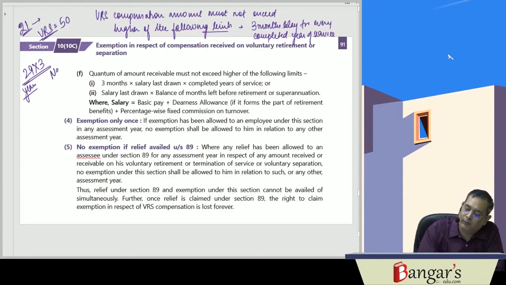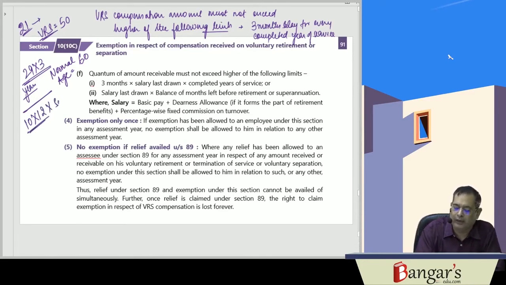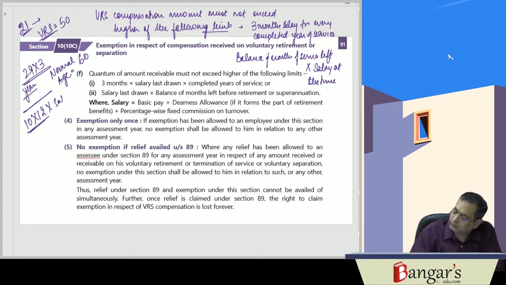If normal retirement age is 60 years, the balance of months of service left is 10 years, that is 10 into 12, 120 months, into salary at the time of retirement.